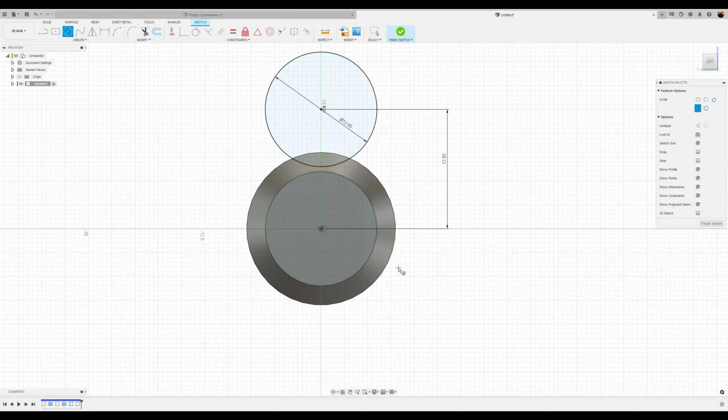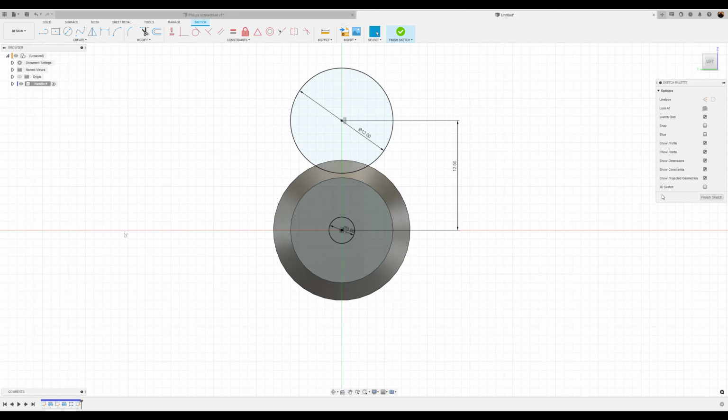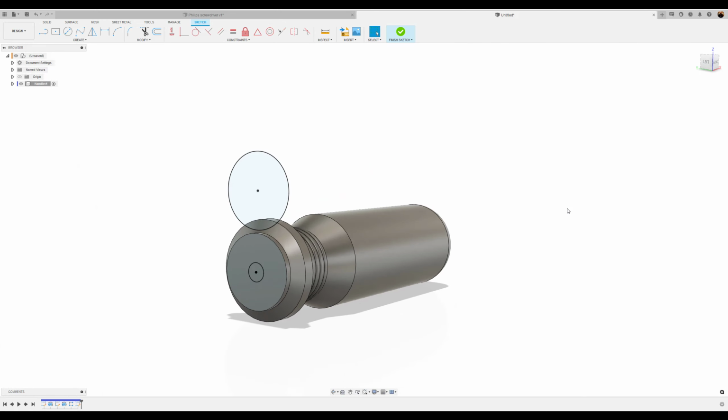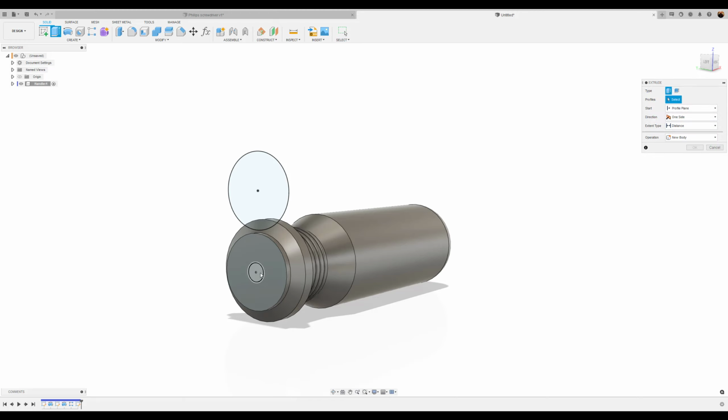We're also going to create another center circle in the very center. I'm going to make it 3 millimeters. I'm going to go ahead and finish the sketch. I'm going to hit E for extrude. I'm going to select this object, this profile. I want it to be -30. And because it's on the inside, it's automatically going to be set to cut. Click OK.